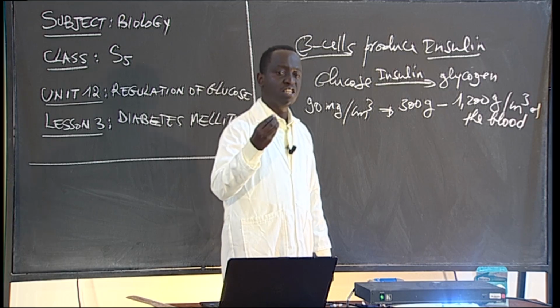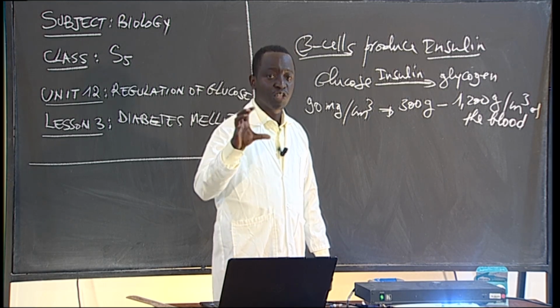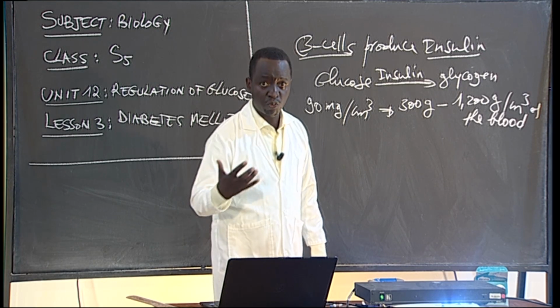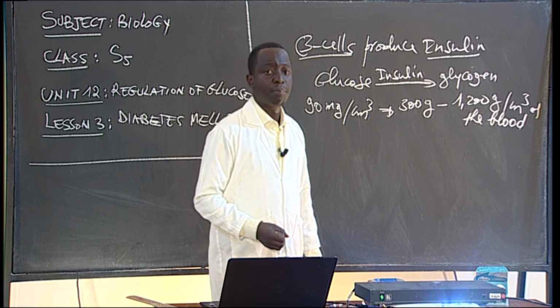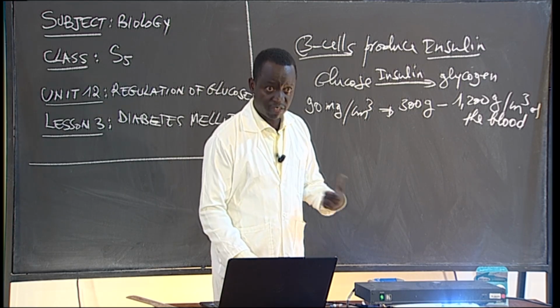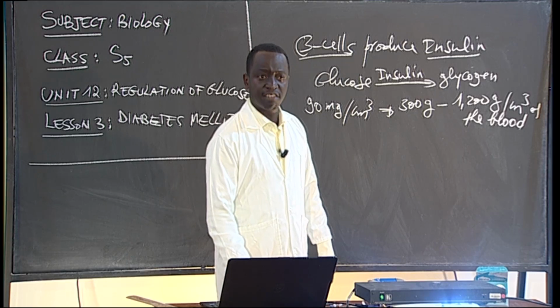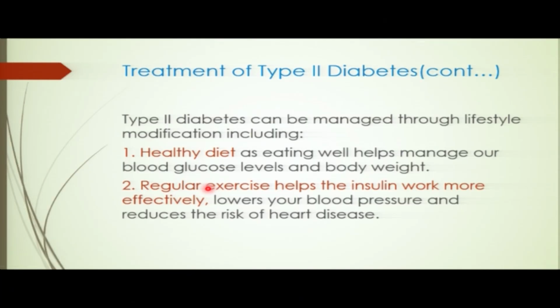Actually, it is to reduce taking food that contains high carbohydrates. So this is a healthy diet. Then regular exercise, so you do physical sport. This can lower the blood pressure and even reduce the risk of heart disease.